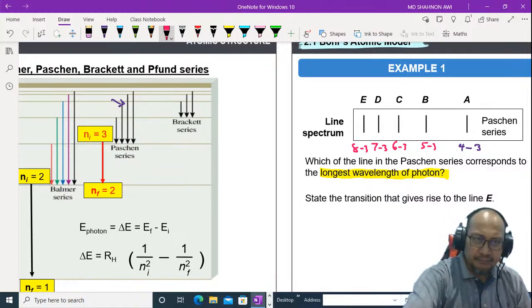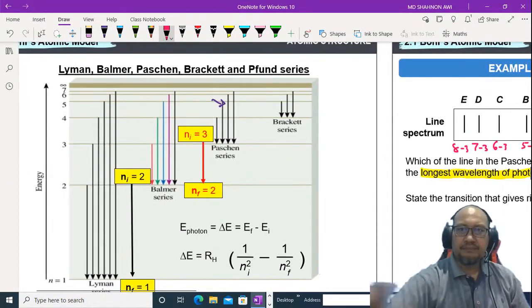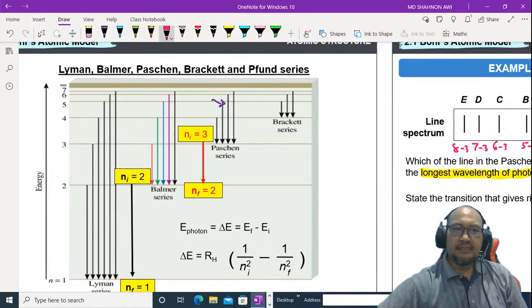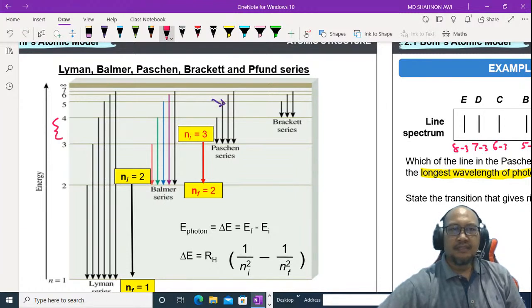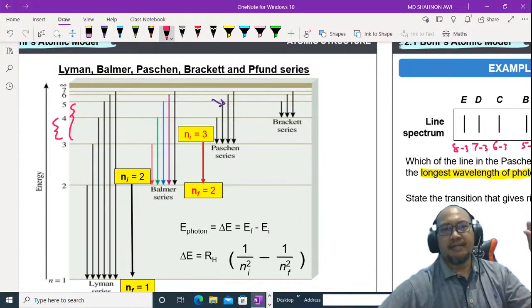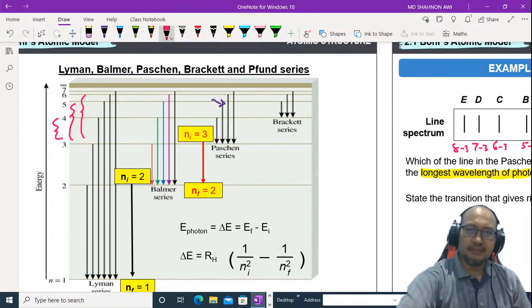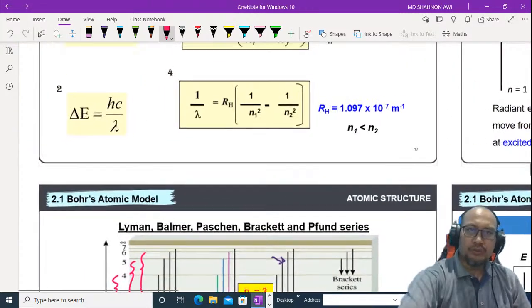Looking at the energy of the first line in the Paschen series and the second line, we can see the first line has a lower energy compared to the second and third lines. So we will use this formula.